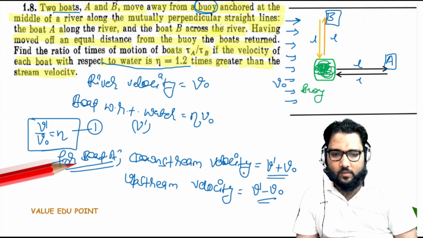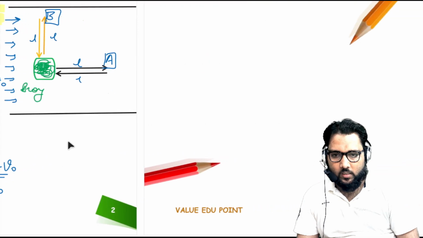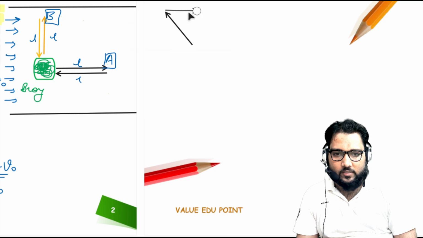So for boat A, we have the downstream velocity and the upstream velocity. Now in case of boat B, you can clearly see that to remain in this direction, boat B has to head in this direction. The flow velocity will be in this direction, and the net velocity will be in this direction. This is the net velocity.